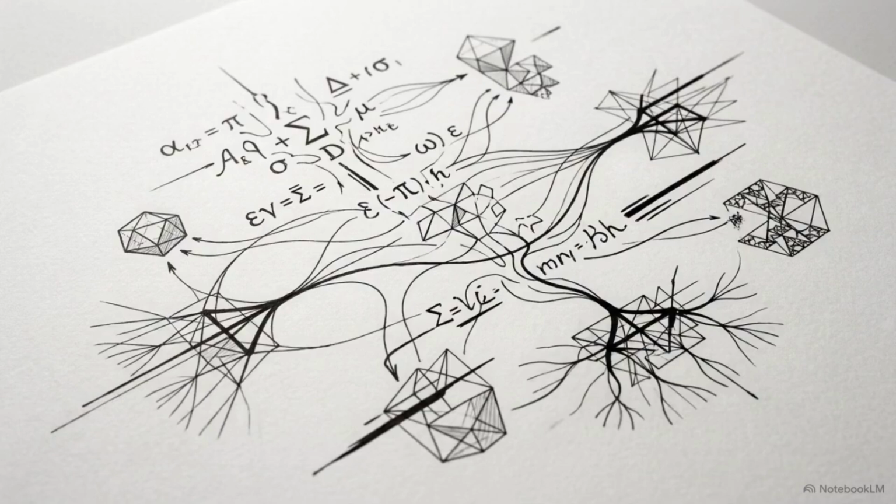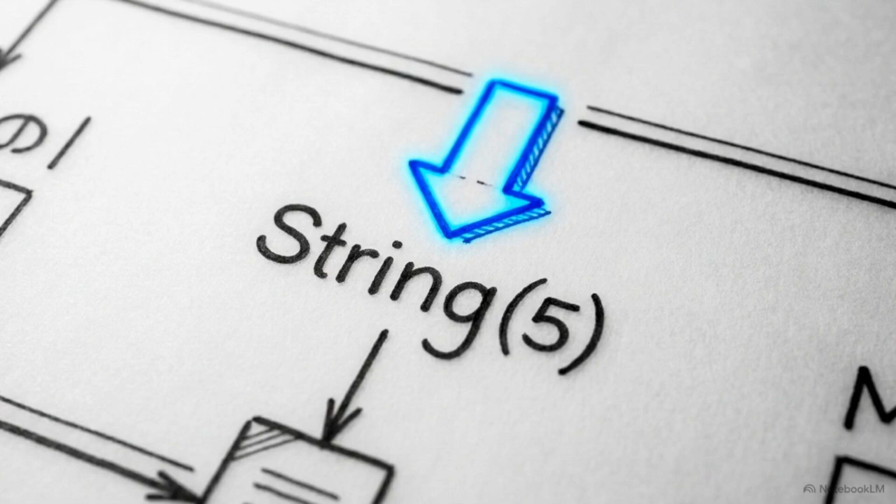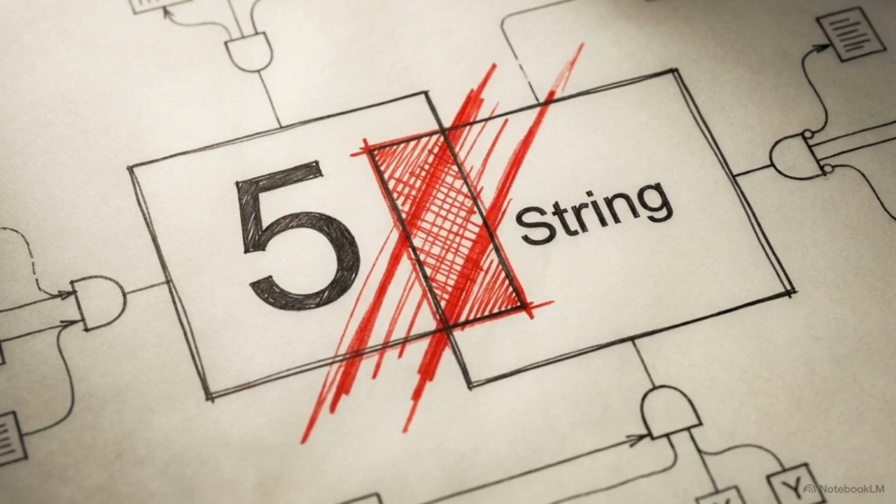The mechanism behind those strange math equations is called type coercion. This is the engine's internal process of converting one data type into another to successfully complete an operation. Sometimes this is explicit. You intentionally write a command to convert a number to a string. But usually it is implicit. The engine forces the conversion in the background without telling you.